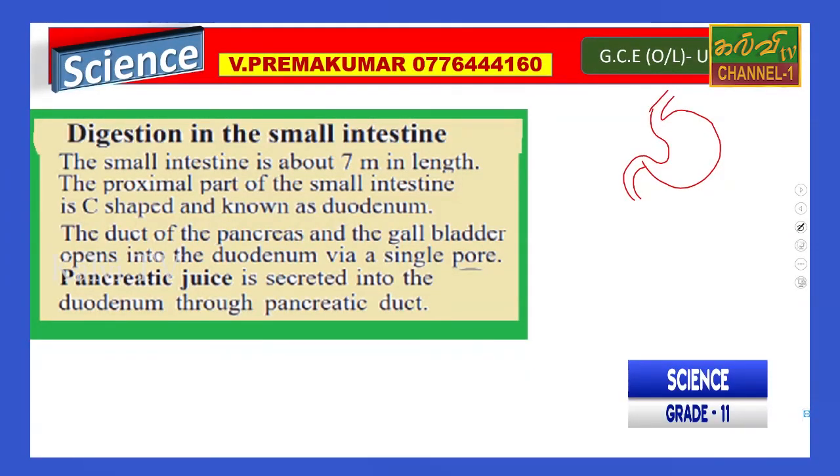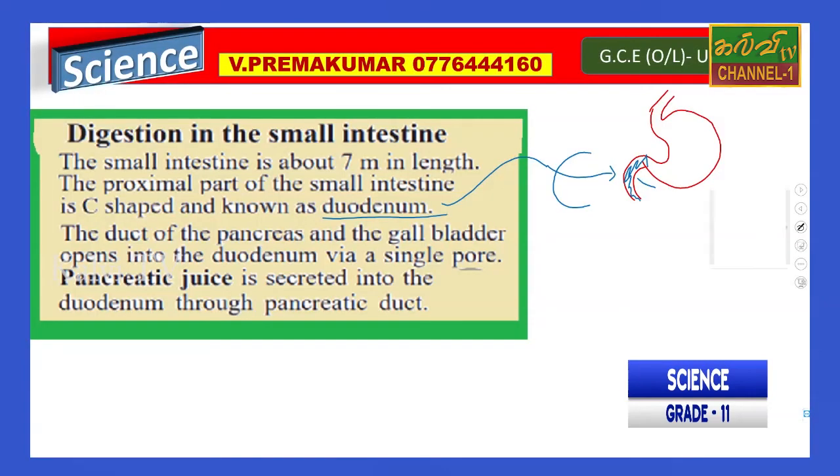The proximal part of the small intestine has a C shape. This is called the C shape. The proximal part, the initial part, is known as the duodenum. Duodenum is the main part of the intestine, the main digestion. The duct of the pancreas means the duct comes and opens here.